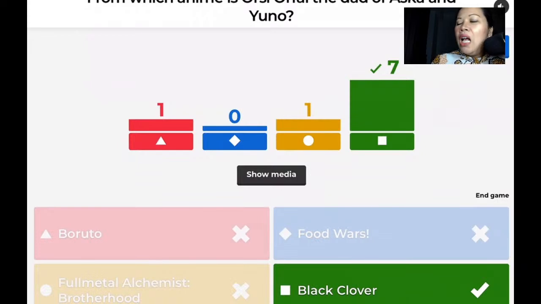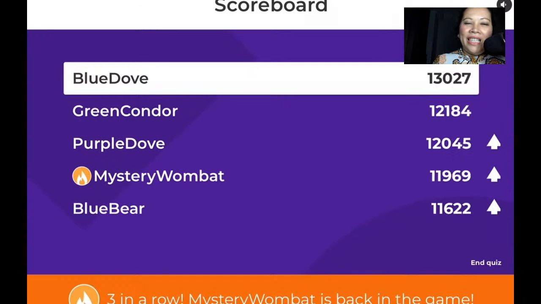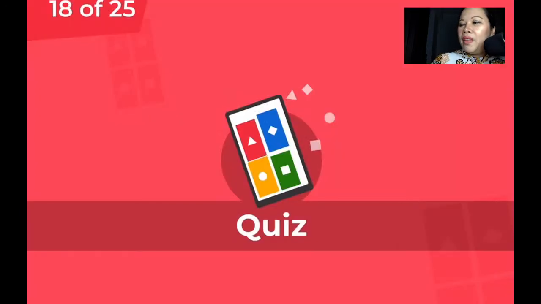It is in Black Clover. Okay, he is the dad of Asuka and Yuno. Yes, it's Yuno. Okay, then there is a shift of people on top of the scoreboard. Mystery Wombat, again, 3 in a row. Congratulations, Mystery Wombat is back in the game.